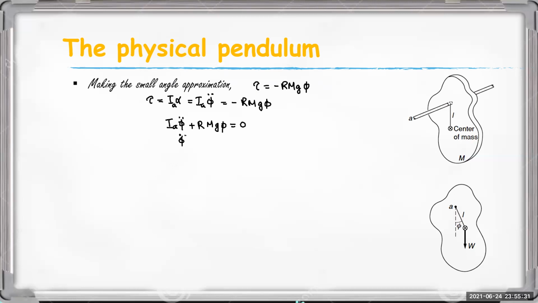When we divide throughout by ia, the quantity r m g divided by ia into phi is equal to 0. Okay, so this is the equation of motion.